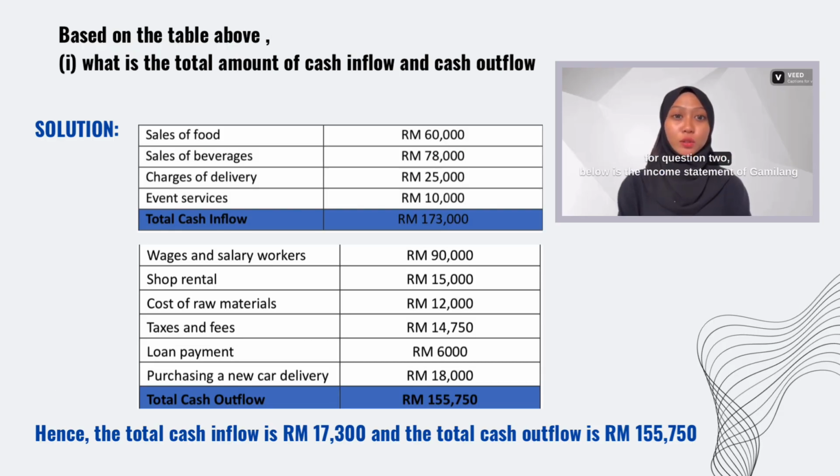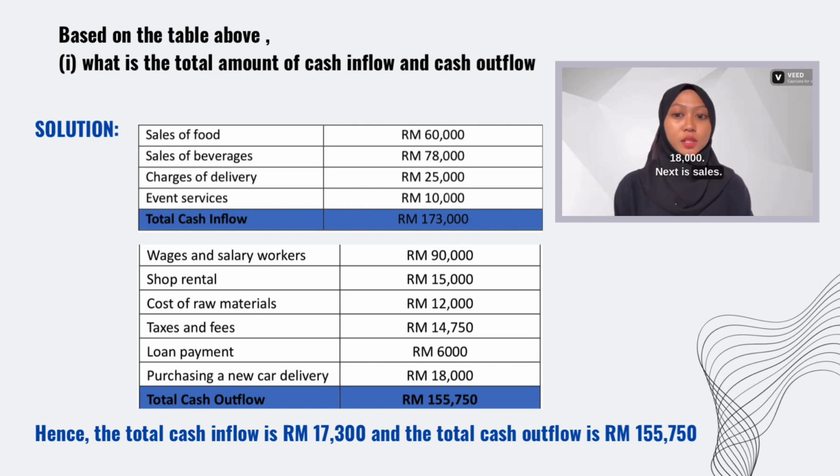Okay, for question 2, below is the income statement of Gemilang Corporation, a small cafe. Based on the income statement, answer the following questions. Okay, as you can see here is the income statement of Gemilang Corporation for the year ended December 31, 2022. For costs and expenses, wages and salary workers, 90,000, shop rental, 15,000, cost of raw materials, 12,000, taxes and fees, 14,750, loan payment 6,000, purchasing a new car delivery 18,000.